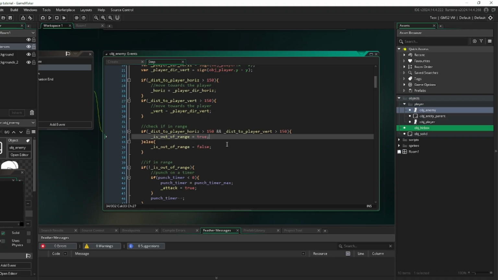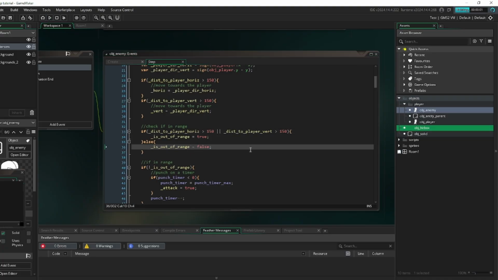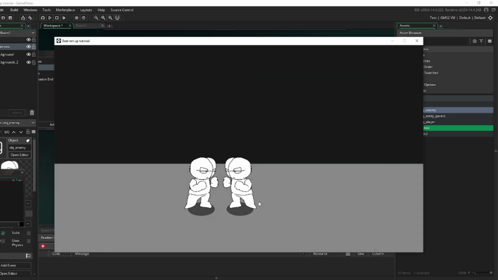However, what we're going to do is, okay, this should actually be or. There we go. So if it's out of range horizontally, or it's out of range vertically, then it is out of range. Otherwise, it is false.